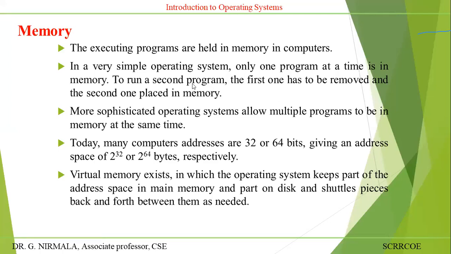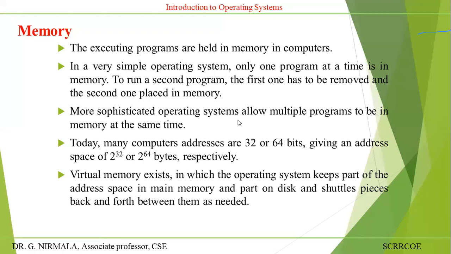For example, two processes want to execute at the same time. One must be in the main memory, and the other process must be in the secondary memory, or backup store, backing store or backup devices. All operating systems allow multiple programs to be executed, but by following one principle: only one program or process must be in the memory at the same time. The other process must be in the waiting state.